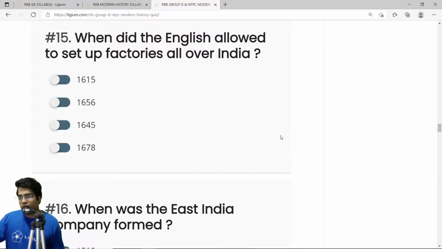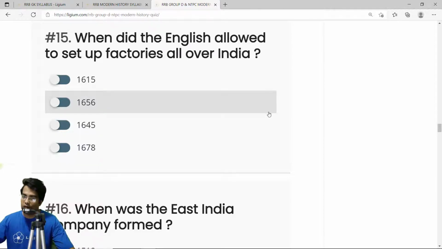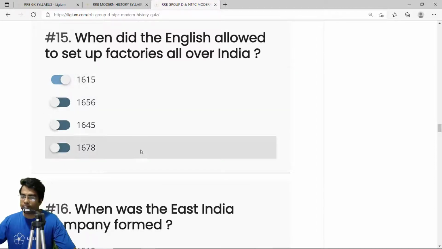When did the English get permission to set up factories all over India? This is because of a farman that was given in 1615. In 1615, Jahangir gave permission that you can set up bases all over India. So the correct answer is 1615.